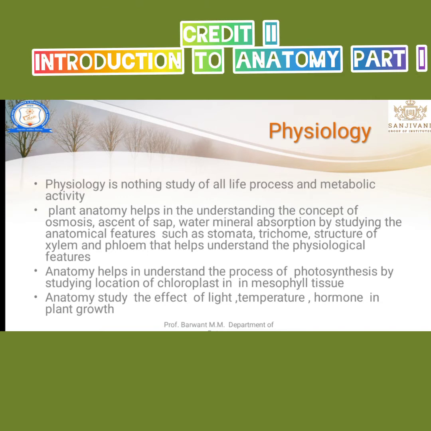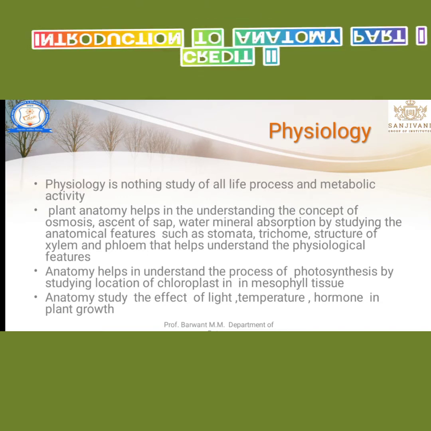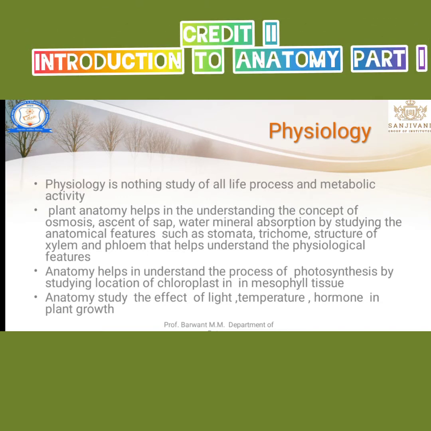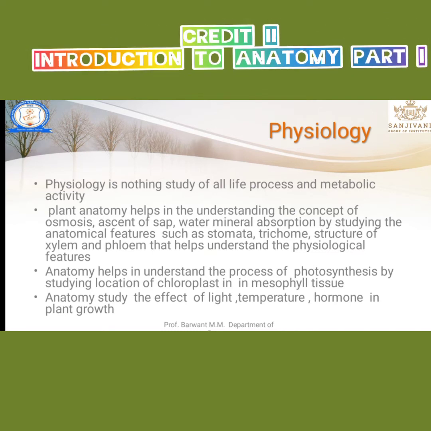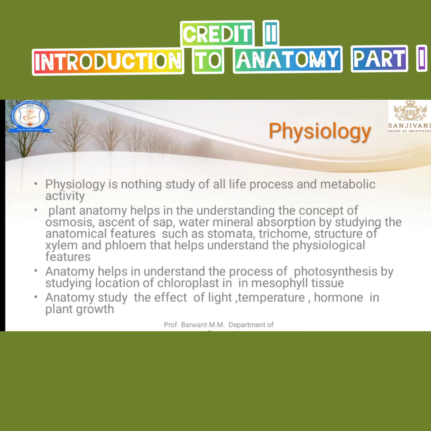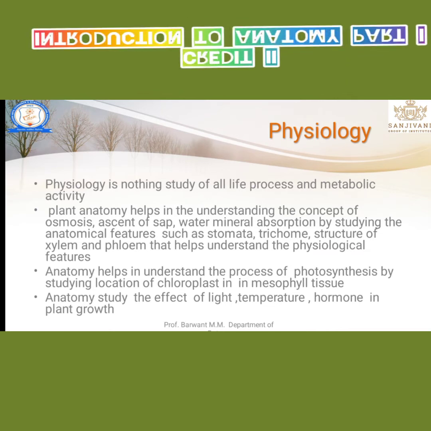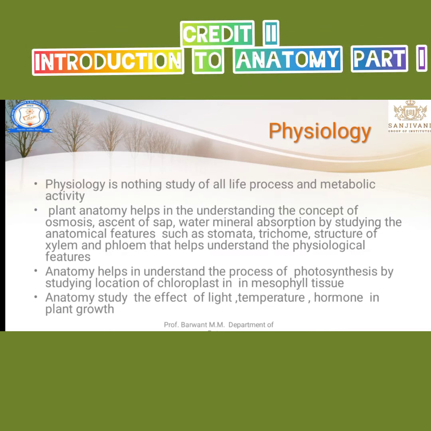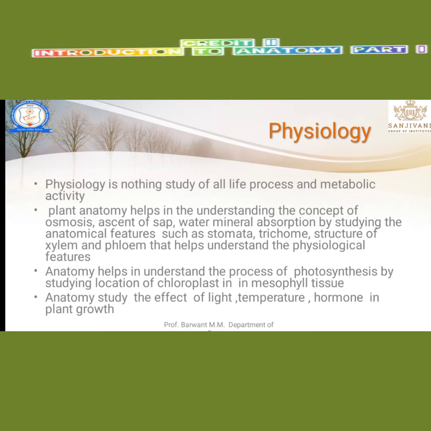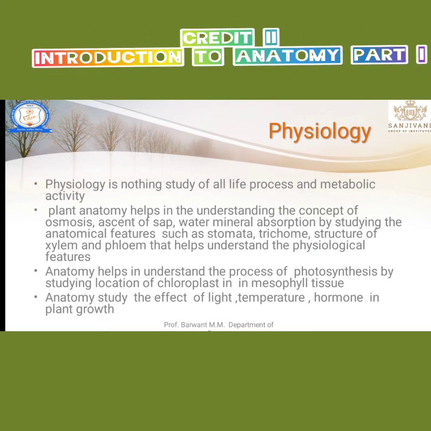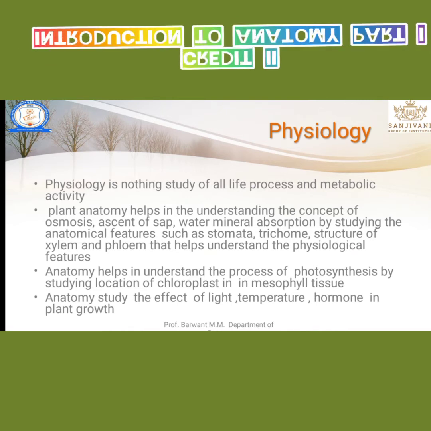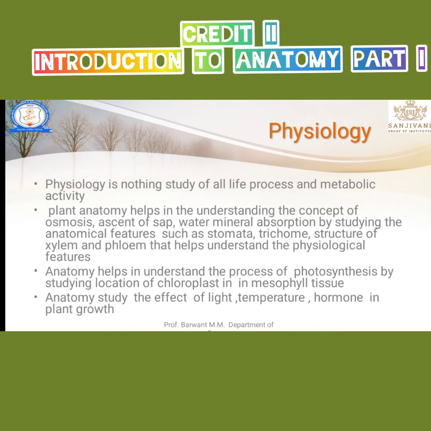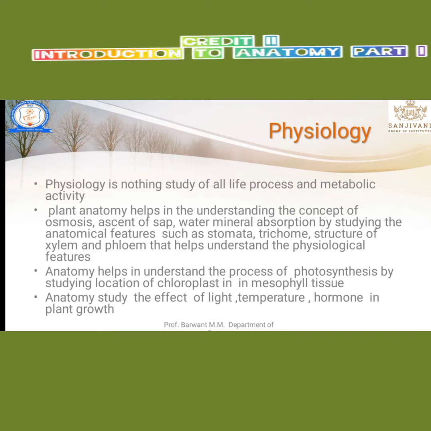Water and mineral absorption are some of the physiological processes that can be understood with the help of anatomical characters, such as xylem, phloem, stomata, trichomes, and mesophyll cells. Mesophyll cell is a type of cell where the chloroplast is present, so the photosynthesis reaction we can easily understand.